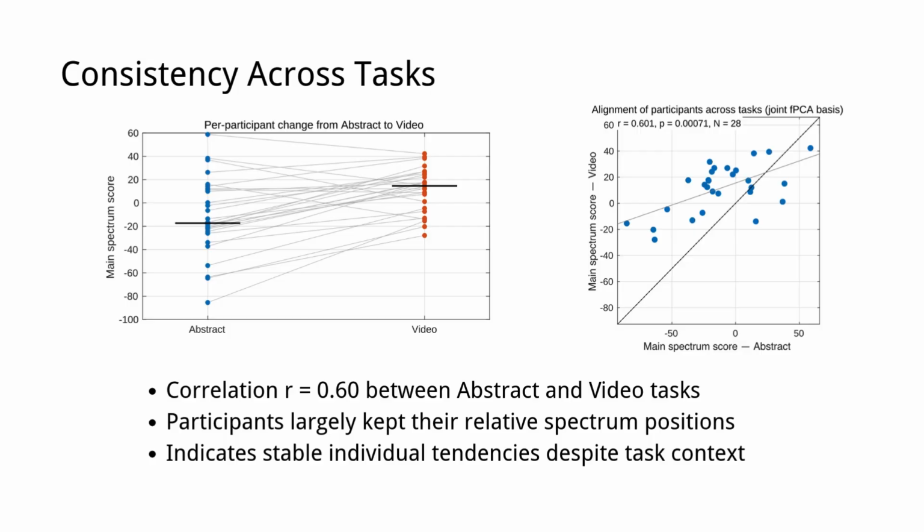To analyze the user study, we fit the same soft hinge model to participants' head movements in both the abstract and the video tasks. This gave us a comparable profile for each individual. When we projected these profiles onto the same spectrum, we found a moderate correlation of 0.6 between tasks. This means participants largely kept their relative positions on the spectrum. Even though the context shifted, their individual tendencies remained stable.